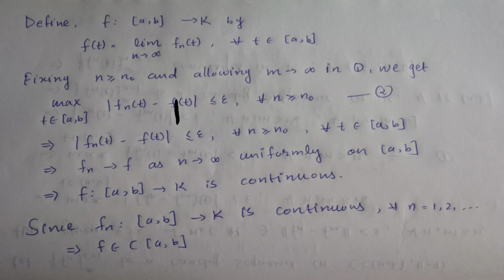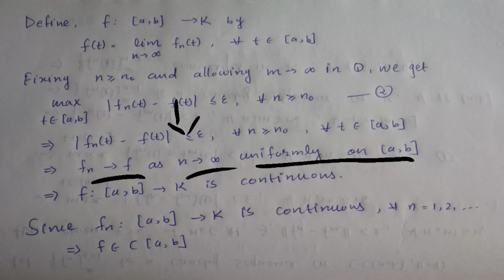So from this you can say that Fn converges to f as n tends to infinity uniformly on closed interval AB, right? You know what uniform convergence is.